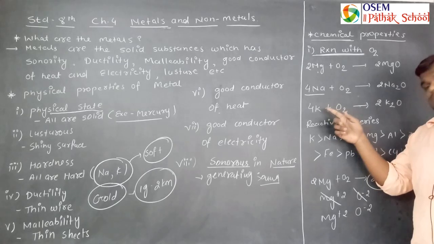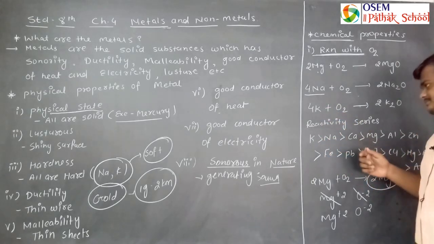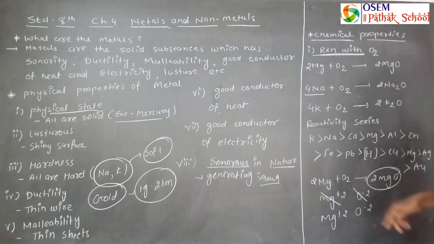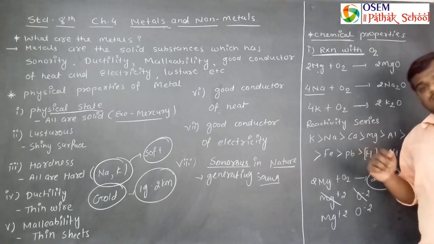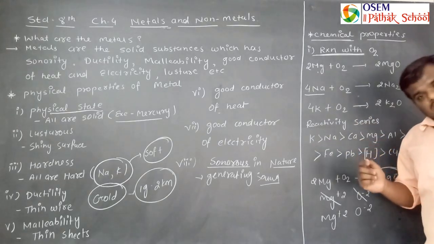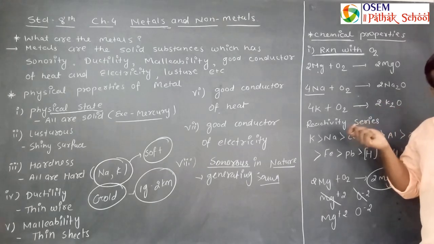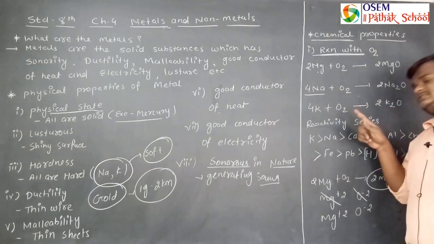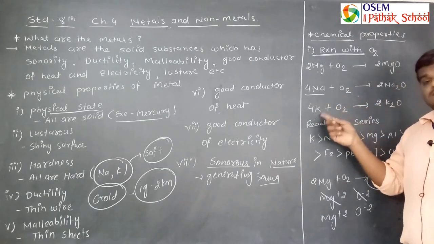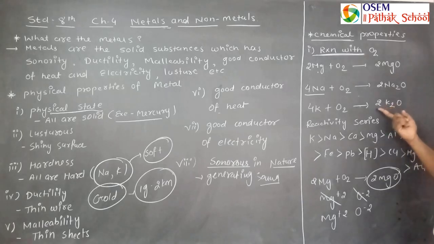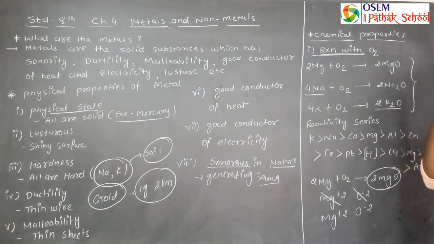Like sodium, potassium is also having +1 valency while the oxygen is the same, -2. So +1 and -2 cannot attract each other. That's why 2 potassium are required, and if we take 2 potassium there, they will easily combine with one oxygen. So one oxygen will go, one oxygen will remain, so for the second oxygen we again have to take 2 potassium. That's why total 4 potassium. So here 2K2O will be formed, and these substances are metallic oxides, and metallic oxides are basic in nature.